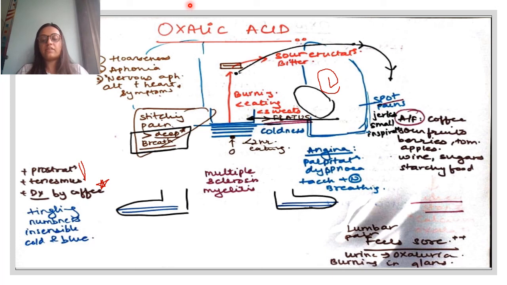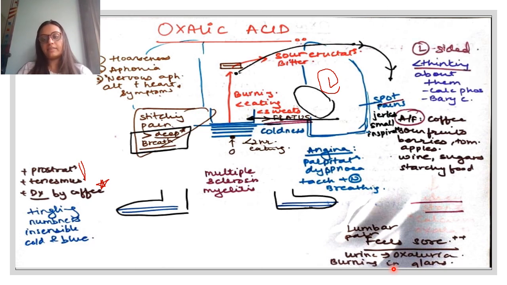Here we see urine has oxaluria, so urine excretes more amount of oxalates. Urination is frequent and copious. There is burning in urethra and pain in glands while urinating. He must urinate when thinking of it. That brings me to the last symptom and the most important symptom as well. That is that he is worse when he's thinking about the complaints. Okay, this is very important and it is similar to Calcarea Phos and Baryta Carb. There is of course an inverse symptom as well, that the patient is better when thinking of complaint.